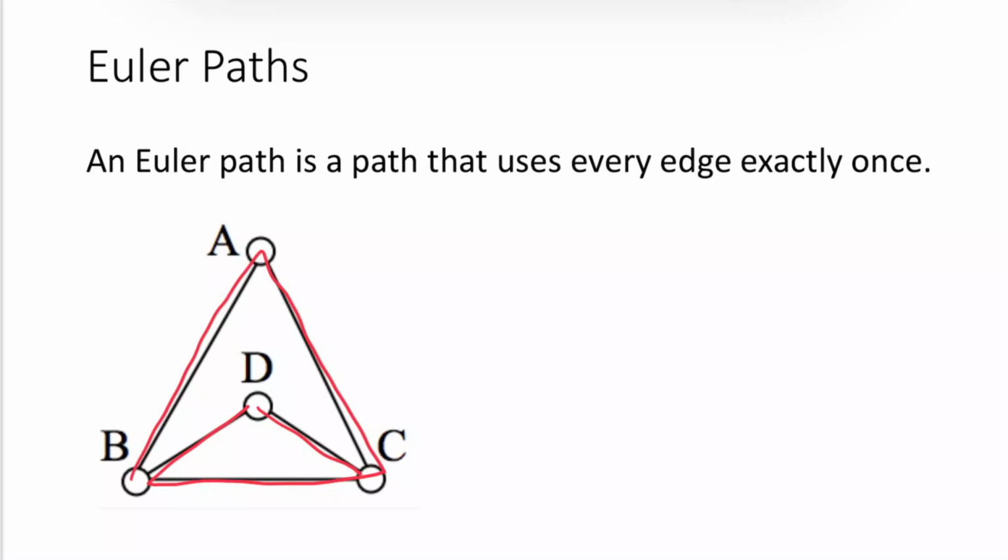The main thing we're looking at is whether it is possible to do an Euler path, or whether it is possible to do an Euler circuit, because there are some graphs where it's not possible. That's what you'll be exploring in your in-class assignment. And if you have any questions, let me know.